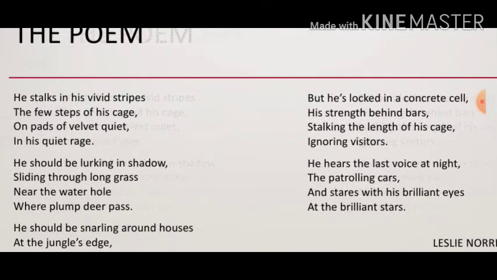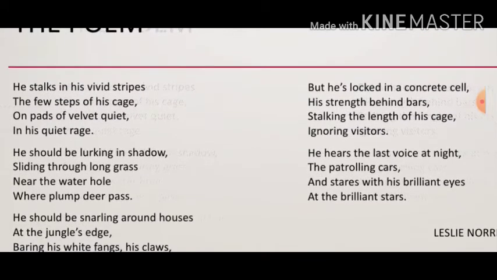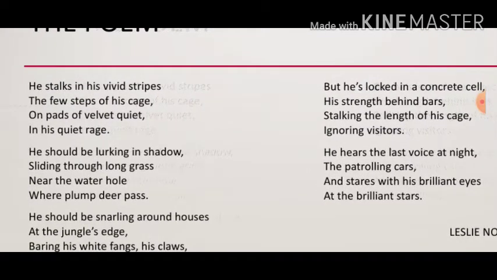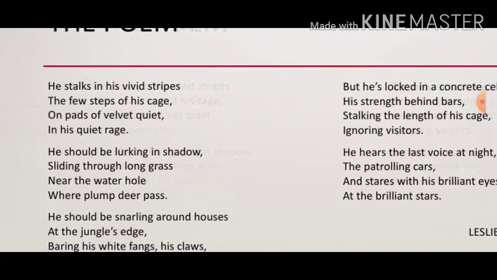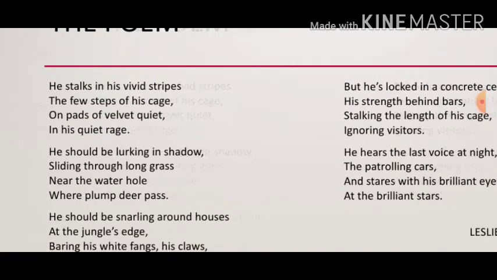Let's see the first paragraph. He stalks in his vivid stripes the few steps of his cage, on paths of velvet quiet, in his quiet rage. Here the meaning of stalk means to follow. Vivid means bright colored. Paths means paws of tiger. Rage means anger.